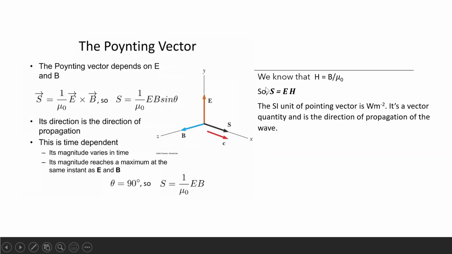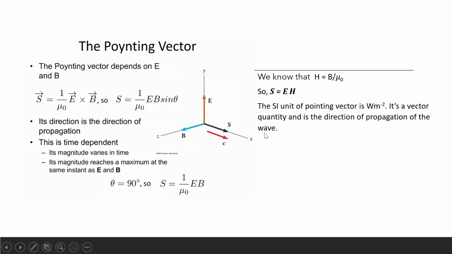So this is another equation for Poynting vector: S is equal to EH. And the SI unit of Poynting vector is Watt per meter square. Here W is for Watt.